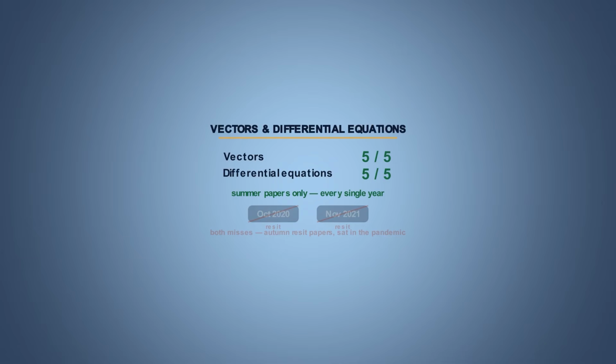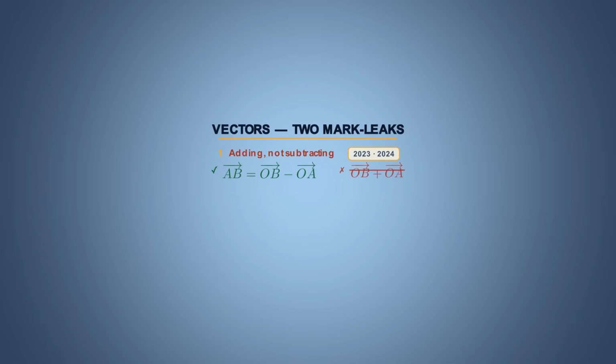Differential equations every single year. 5 out of 5, both of them. In terms of specifics, when it came to vectors, people would add up the position vectors when they should subtract them. That came up in 2018 and again in 2024.